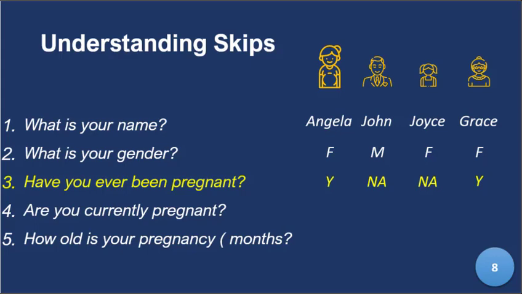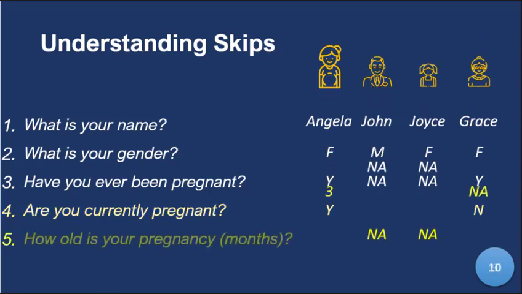Now, if we ask, are you currently pregnant now? For Angela, the answer will be yes, because she's currently carrying a baby in her tummy. John is still not applicable. That question does not pertain to him. He has never been pregnant, so he cannot be currently pregnant. And because of his male species, he cannot be pregnant. The same thing with Joyce, who is a 4 year old. She has never been pregnant. She cannot be currently pregnant due to her biology. Grace is not currently pregnant, but she used to be pregnant because when she had Angela, she was pregnant. So you get that point. So that is a no.